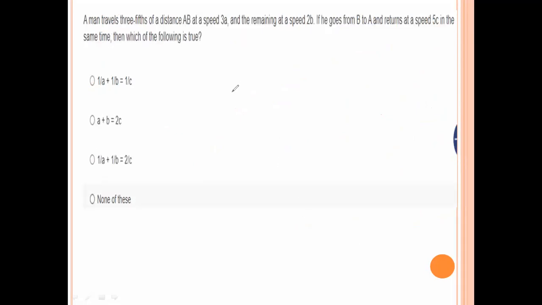Next, a man travels 3/5 of a distance AB at a speed 3a and the remaining at a speed 2b. If he goes from B to A and returns at a speed 5c in the same time, then which of the following is true? So first, let C be the point between A and B. First find the time taken for AC.